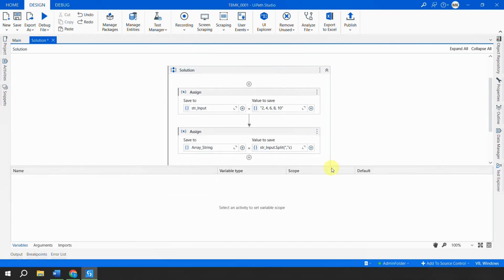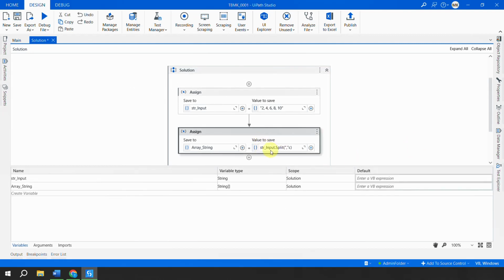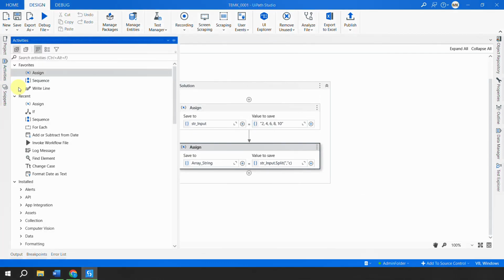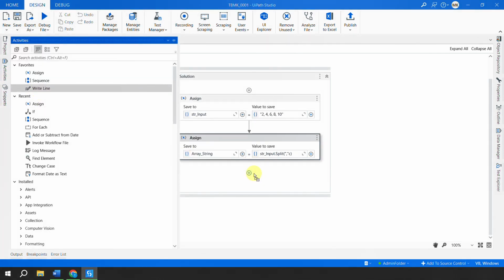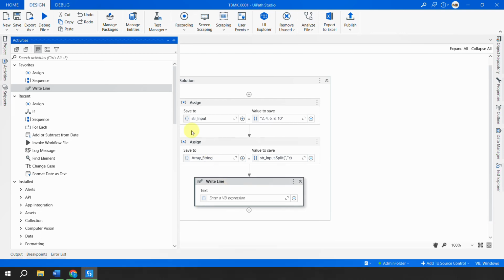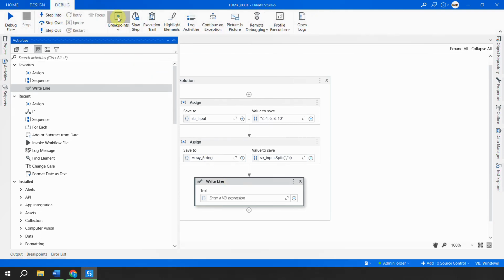And that way, as you can see, this complete string is now split into something called an array of string. What does that actually mean? So let me quickly do a write line here and put a breakpoint. I will run this automation in debug mode and show you how this makes a difference, string input versus array of string. So I'll go here and say debug the file.